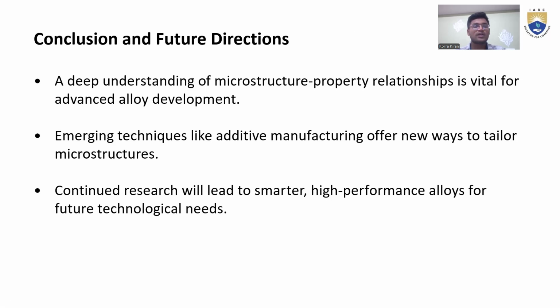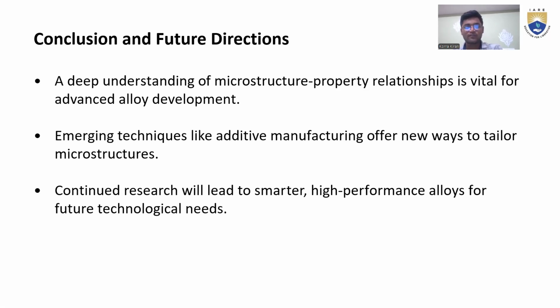Here we can see the conclusion and future direction. What are the conclusions today? A deep understanding of the microstructure property relationship is vital for advanced alloy development. Here, vital means it is important for advanced work, because when we go deep, it is very important. And embracing techniques like additive manufacturing offers new ways of tailoring microstructure, and continuous research will lead to smarter and high performance alloys for further technology needs.